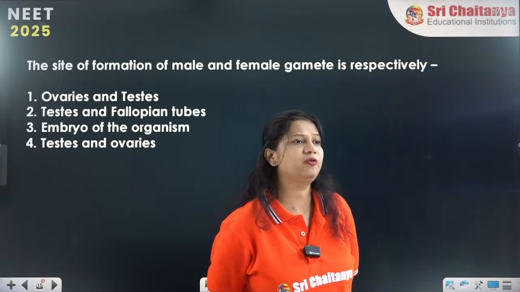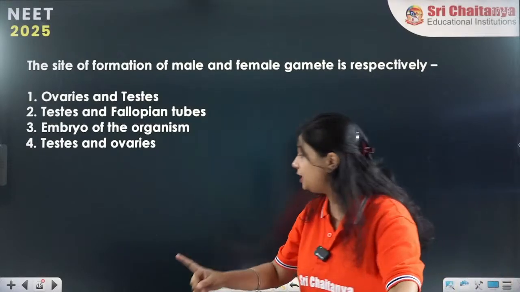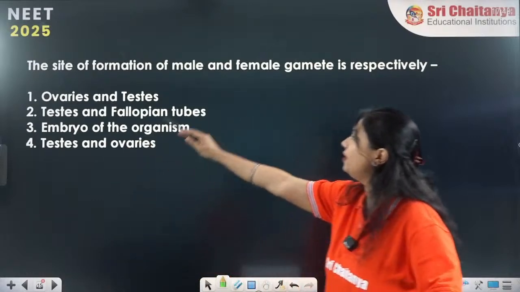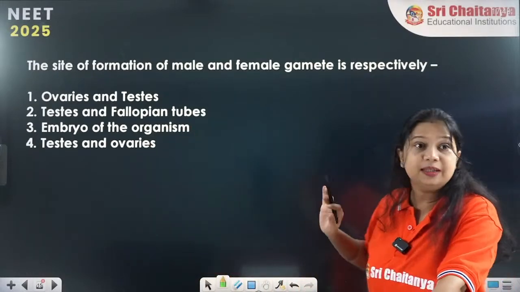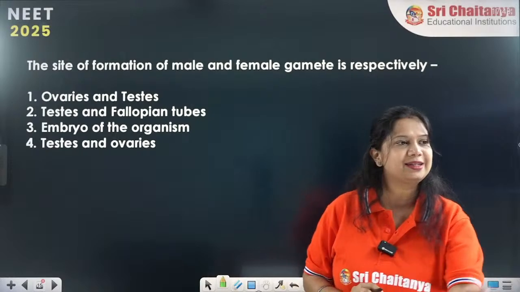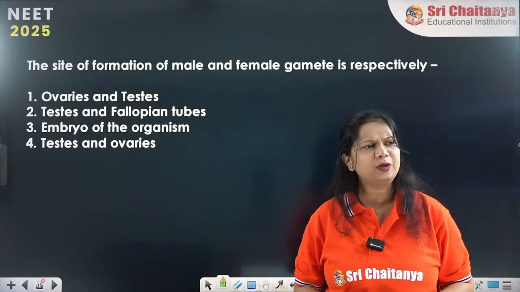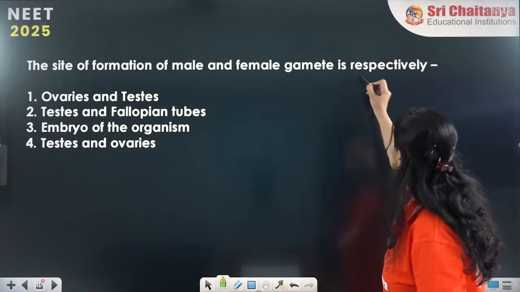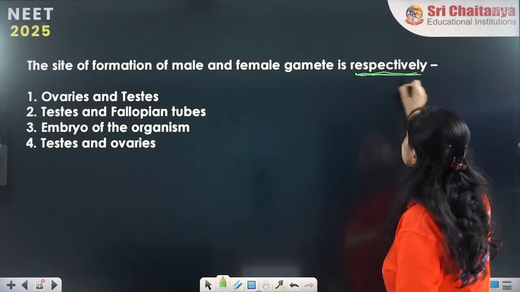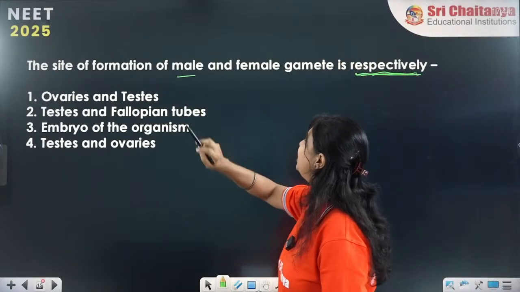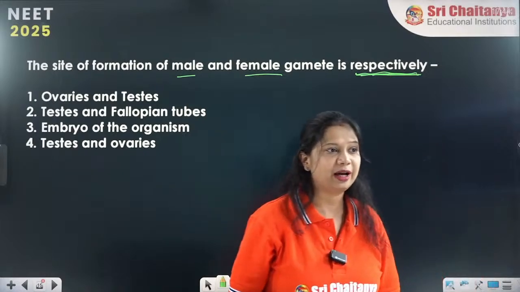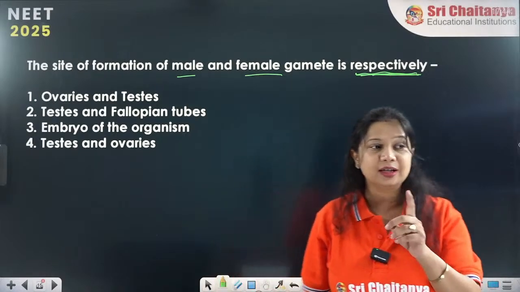Site of formation of male and female gamete respectively. So where the male gamete is formed, where the female gamete is formed. See the sequence and answer. Okay, Lasya is the first person. Very good, but the answer is not respectively. Remember the word respectively. So you have to see the male gamete first and then the female gamete. No, not the one. Answer is not one.